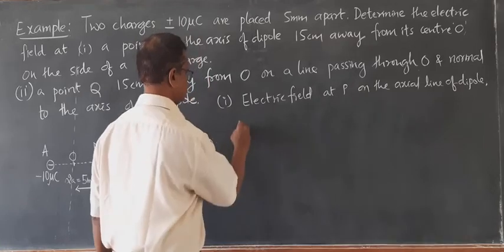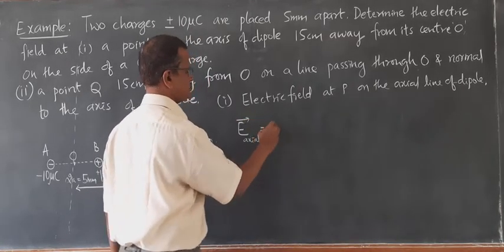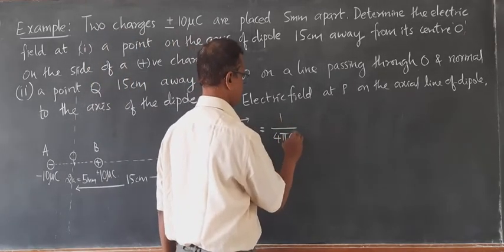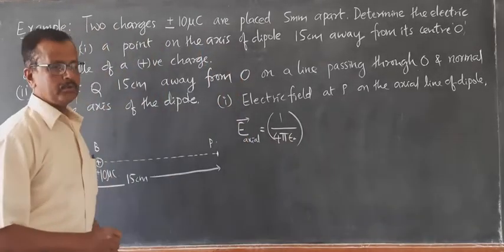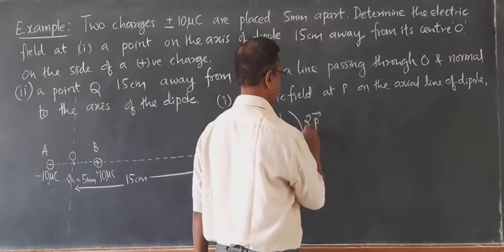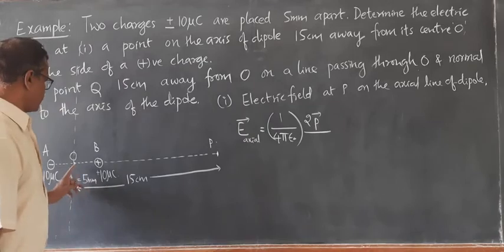E axial, we have already derived this. E axial is equal to 1 upon 4 pi epsilon naught into 2p r divided by r square minus a square whole squared.